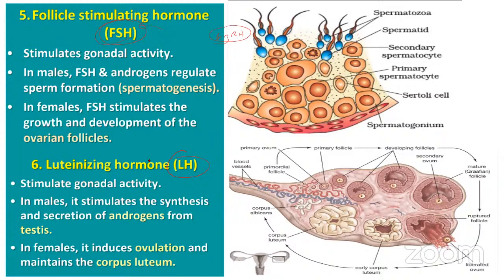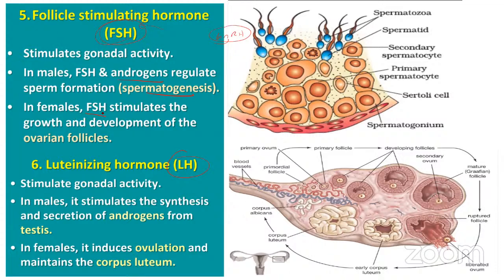So let us talk about follicle stimulating hormone. In males, what does it do? This hormone, along with androgens, which in males is testosterone, combines with the testosterone and helps in the formation of sperms, also called spermatogenesis. Whereas in females, the same follicle stimulating hormone helps in the development of ovarian follicles.